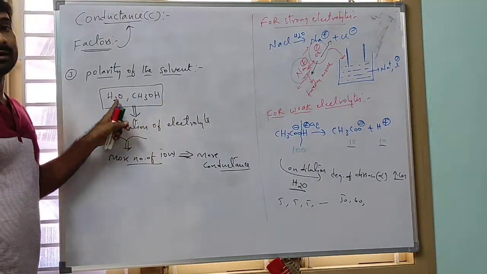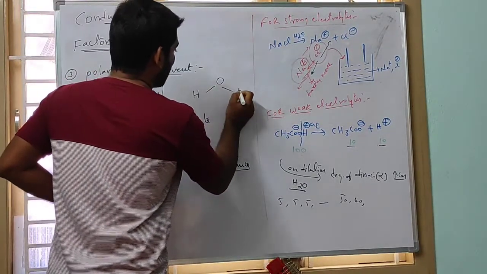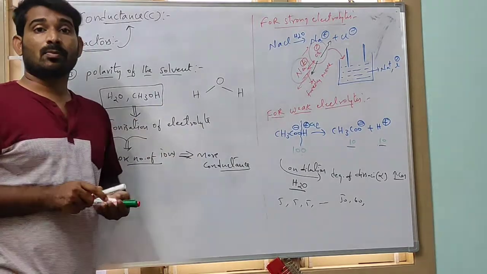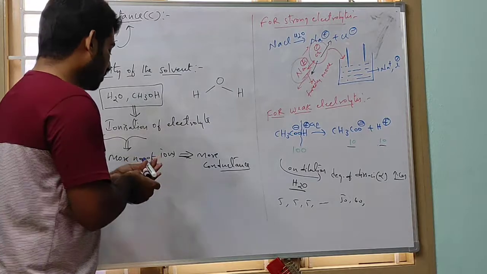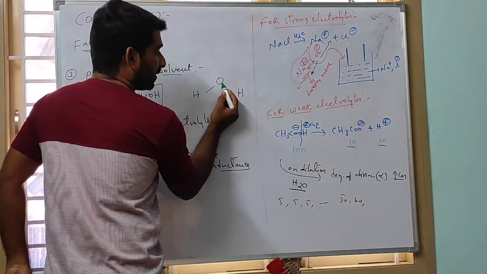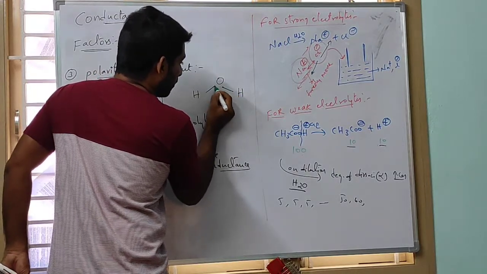Is water a polar solvent or not? Why is water a polar solvent? Polarity means nothing but developing of negative charge and positive charge, developing of poles. See, once you observe this molecule, oxygen is the second most electronegative element in the periodic table. This is the chemical bond.